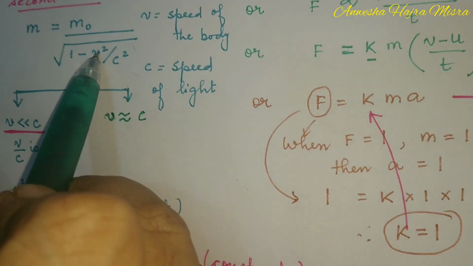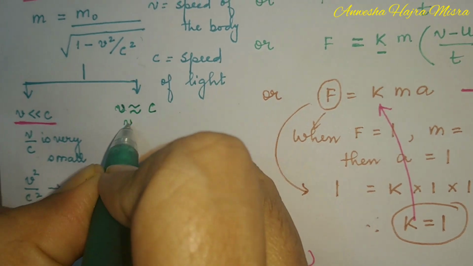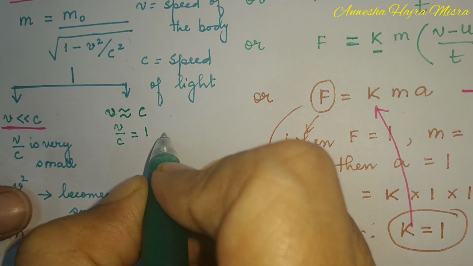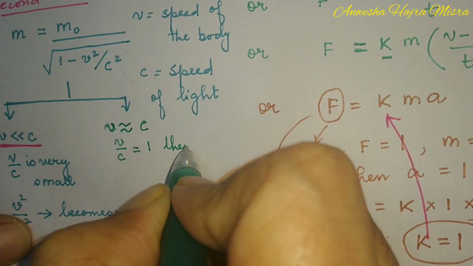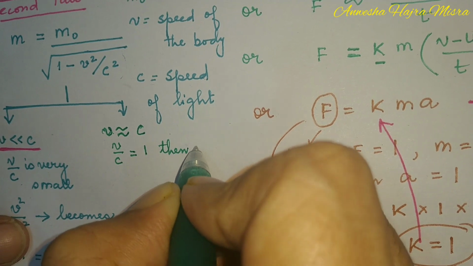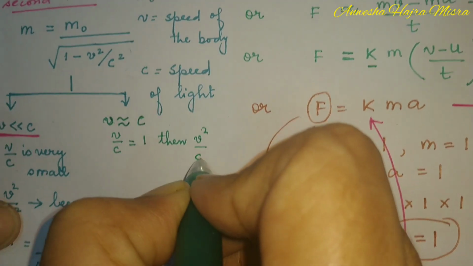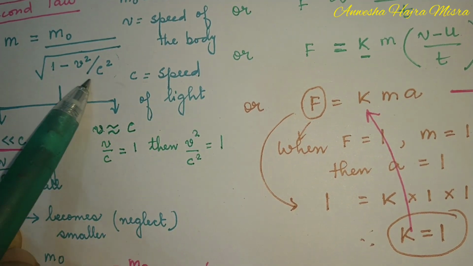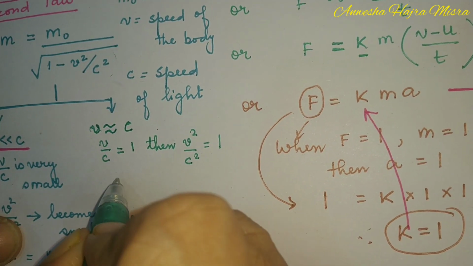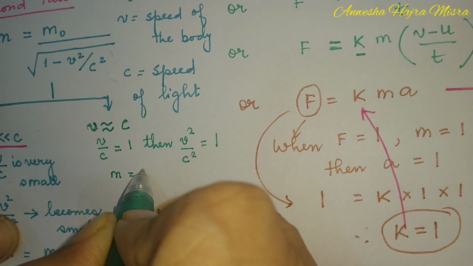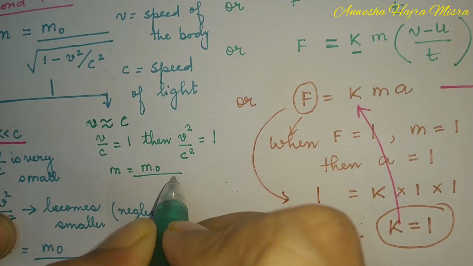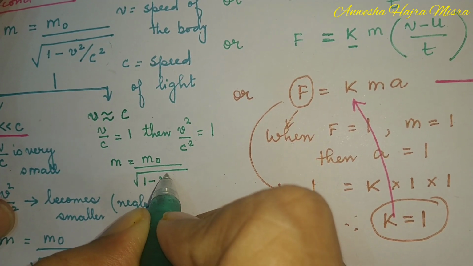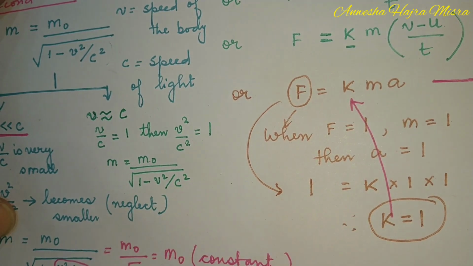If v and c become equal, then v by c becomes equal to 1. Then v square by c square is also 1. Now if v square by c square is 1, what happens? Mass equal to m naught divided by square root of 1 minus v square by c square was the formula.